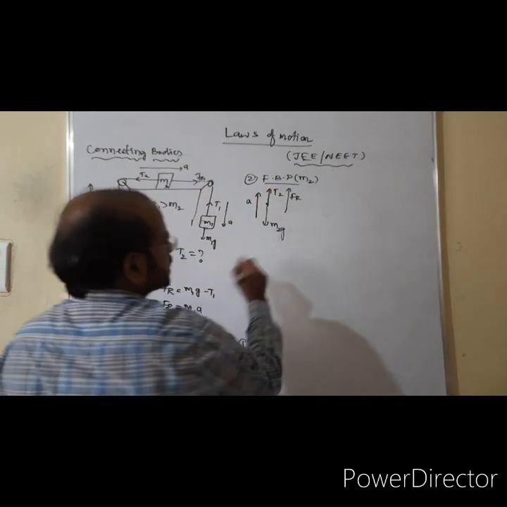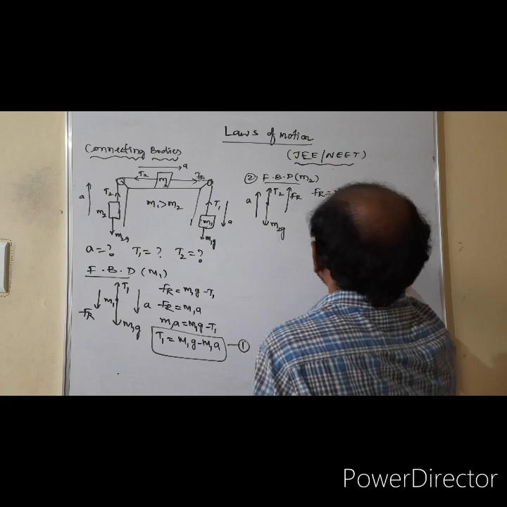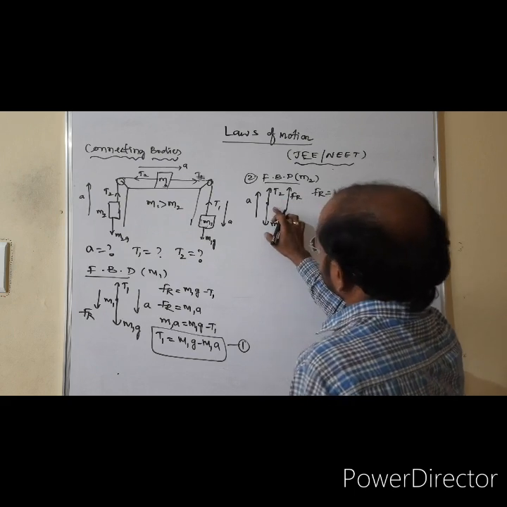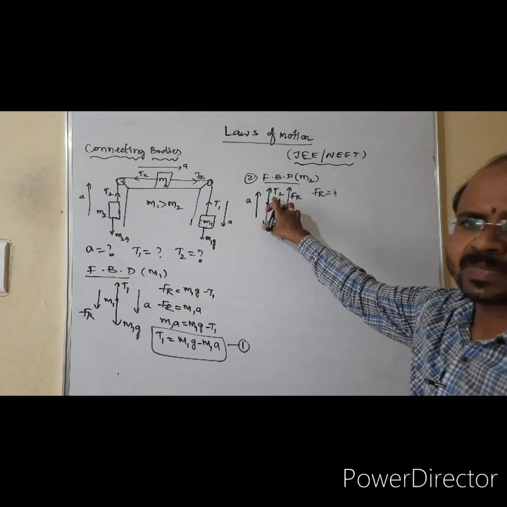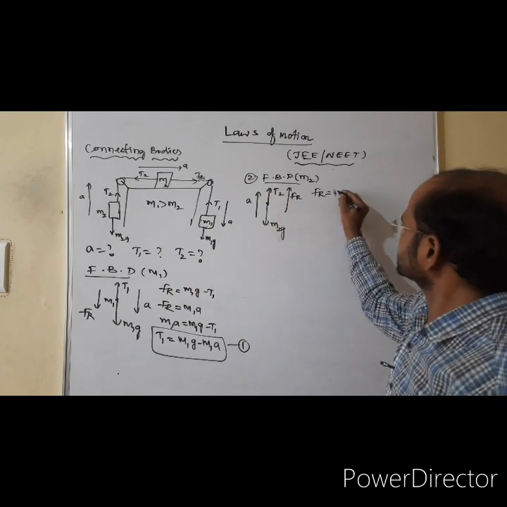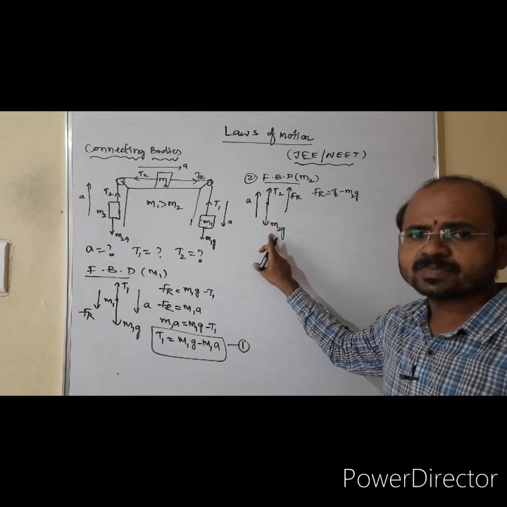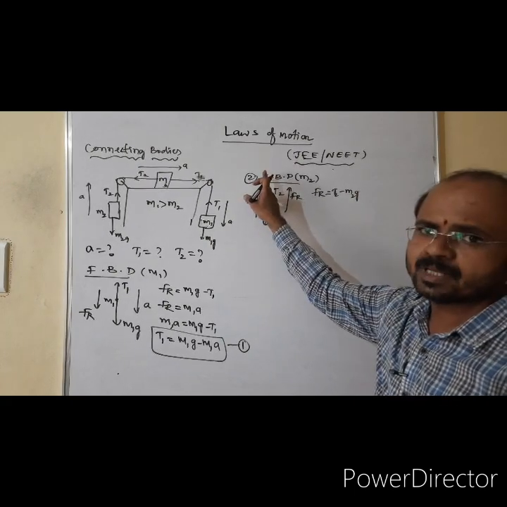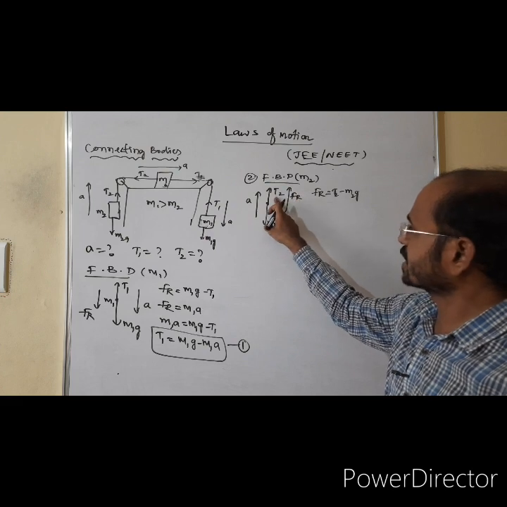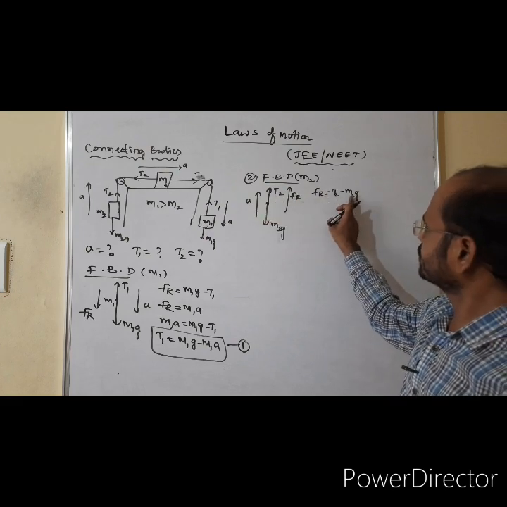By using this, we can write FR is equal to, here T2 is more than M2G, because the body is accelerating up. Then you write T2 minus M2G. That means the resultant is along the direction of T2. So FR is equal to T2 minus M2G.